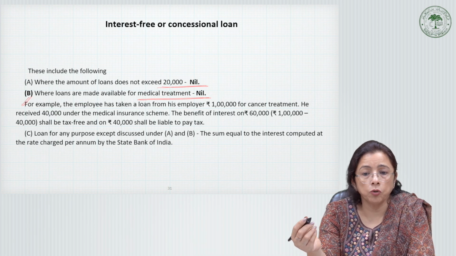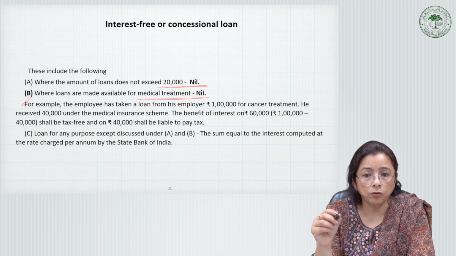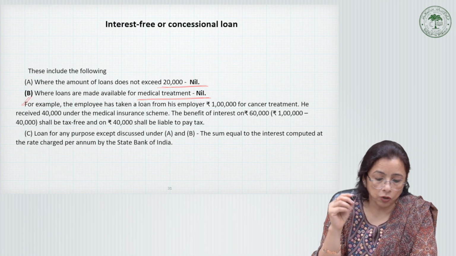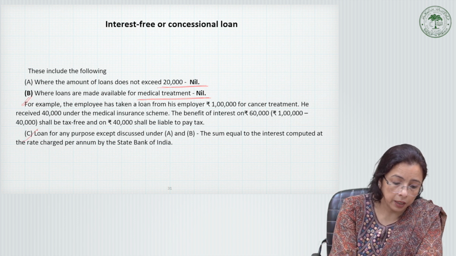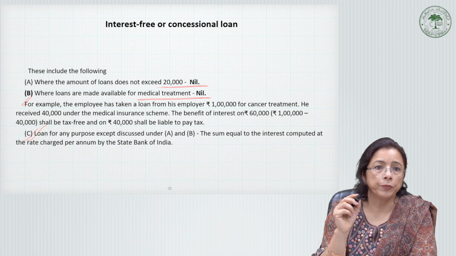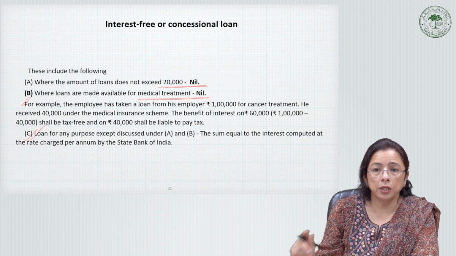As the explanation goes, maximum outstanding monthly balance means the aggregate outstanding balance for each month. So this third point will be taxable with certain specifications. So this was about the interest-free or concessional loan.